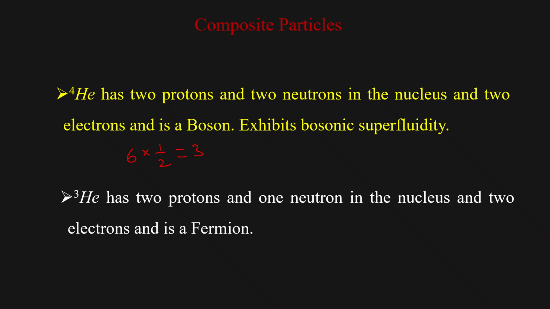Total spin is 3. So it is a boson, which exhibits bosonic fluidity. Whereas if you take helium-3, which has 2 protons and 1 neutron in the nucleus and 2 electrons, naturally 2 plus 1 plus 2, 5 fermions. So naturally it is a fermion. So we are going to deal with helium here.